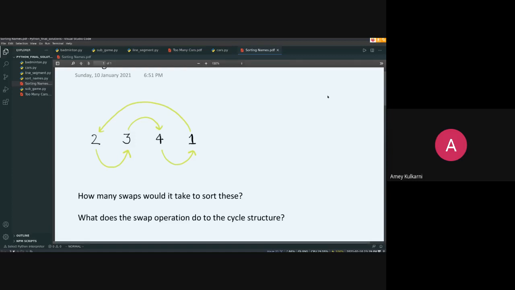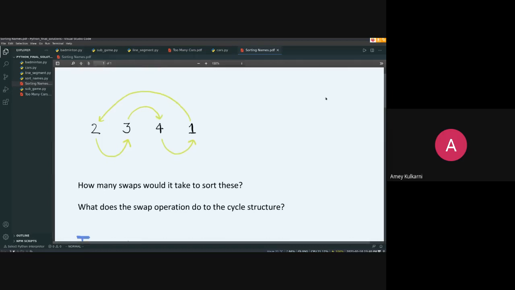I'll start by asking you this question: how many swaps would this thing, 2, 3, 4, 1, take to be sorted? You can see these arrows. This says 2 wants to be at 3's position, 3 wants to be at 4's, and so on. Can any of you quickly say how many swaps would it require? 3. Yeah, that's correct. It takes 3 swaps.